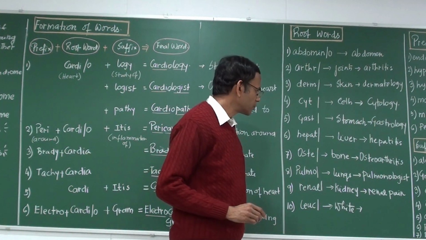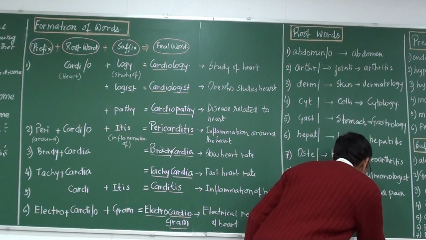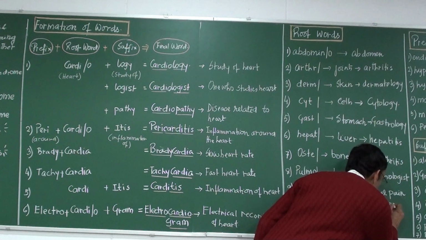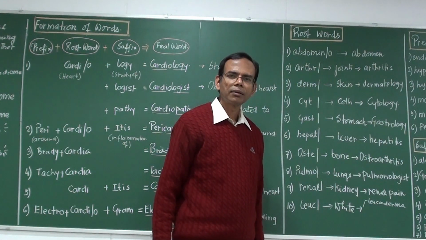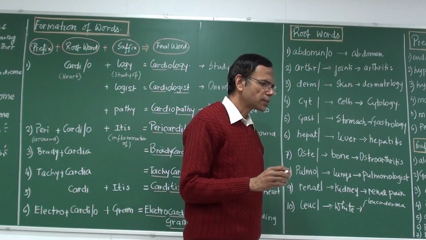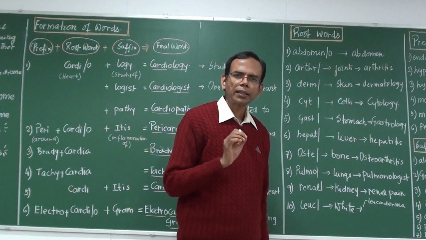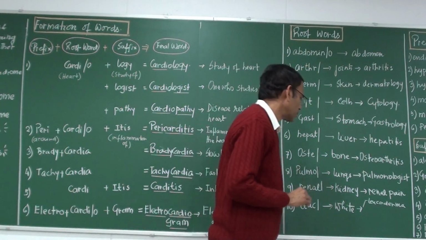One is leucoderma. So let us write these words. What is the meaning of leucoderma? You must have seen there are white spots in the skin. That is leucoderma. Derma means skin, leucoderma.